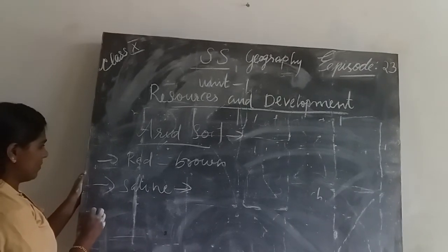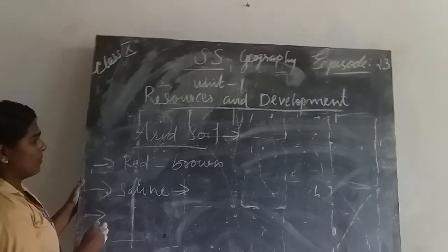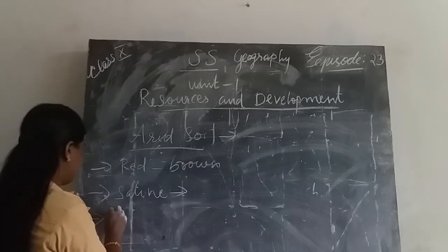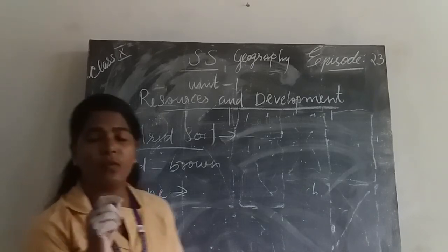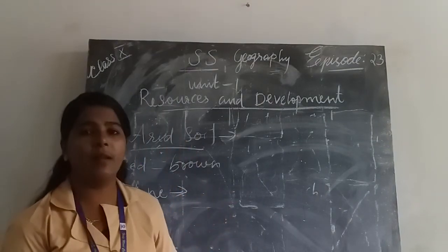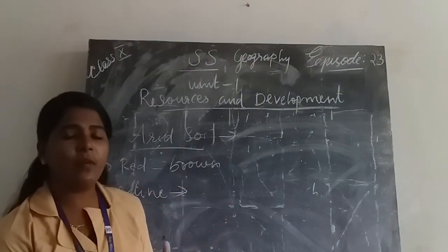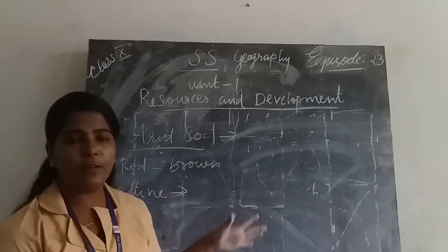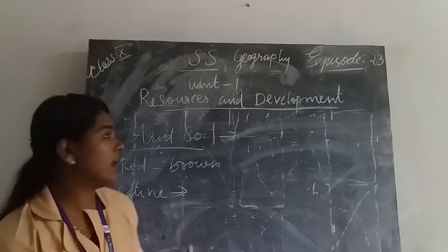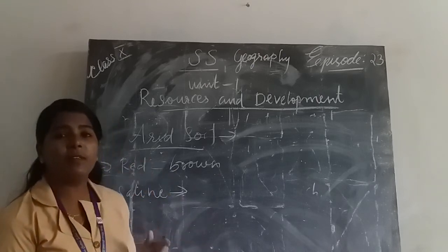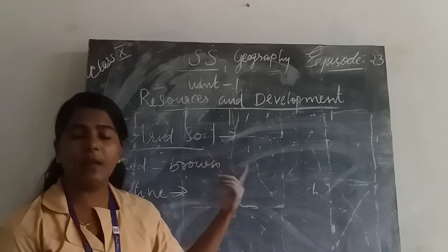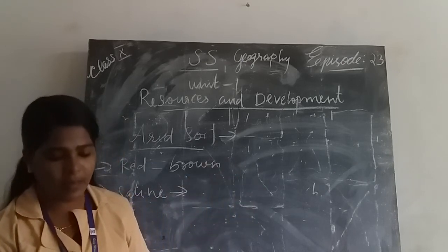Then in the dry areas, due to high temperature, arid soil is less humus in nature. By giving proper care, we can cultivate in arid soil. Where can we see arid soil? In the western part of Rajasthan, mostly we can see arid soil. Okay.